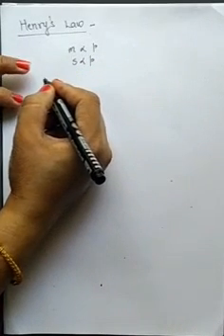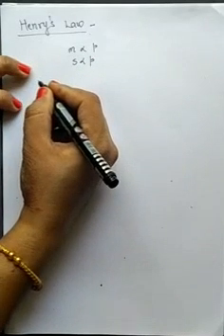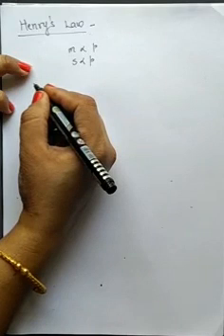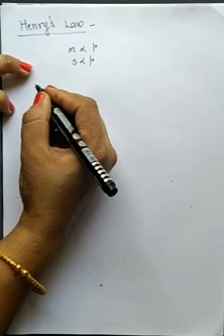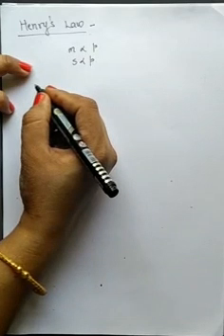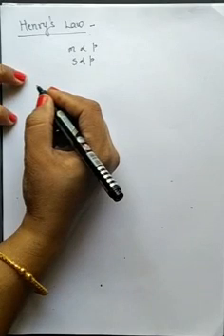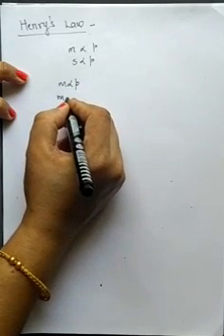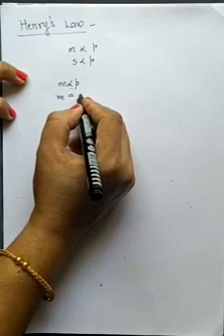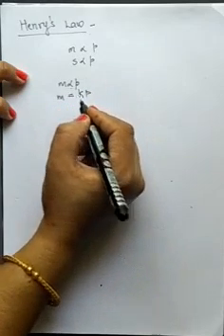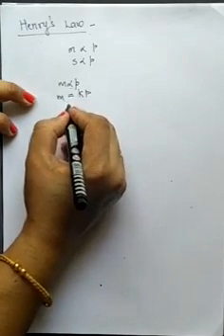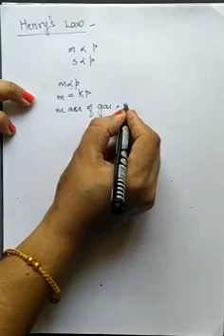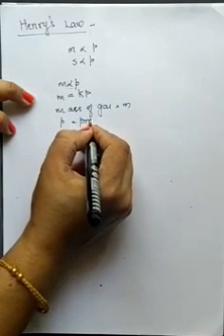So just once more, the statement: mass of the gas dissolved per unit volume of the solvent at a constant temperature is directly proportional to the pressure of the gas. Or you can say also, at constant temperature the solubility of a gas in liquid is directly proportional to the pressure. If we take mass is directly proportional to P, then on removing the proportionality sign, it will be M = KP, where K is the proportionality constant, P is the pressure, and M is the mass of the gas.